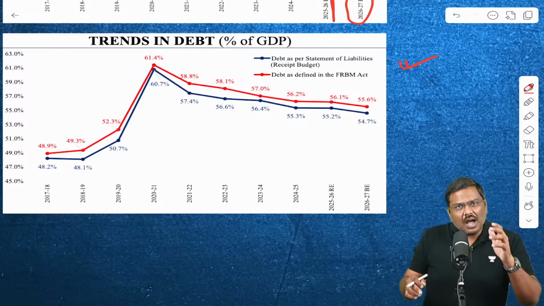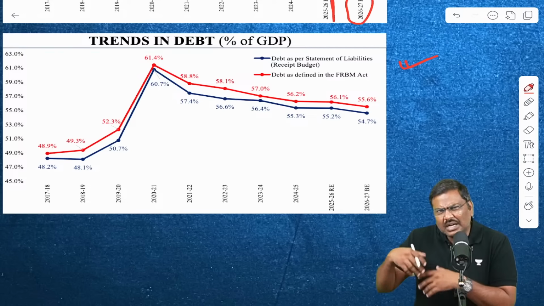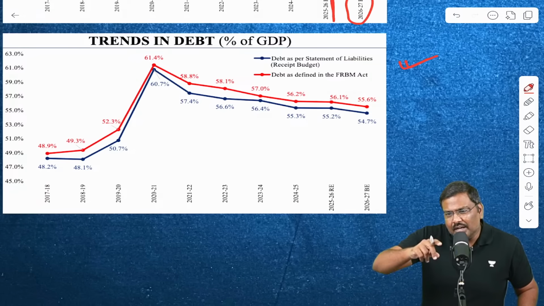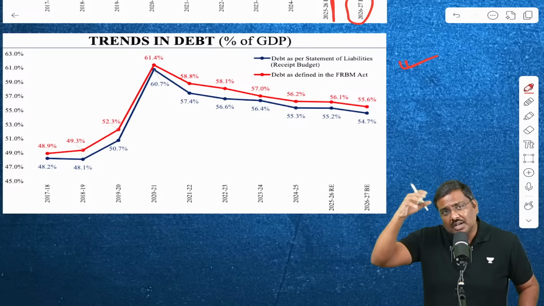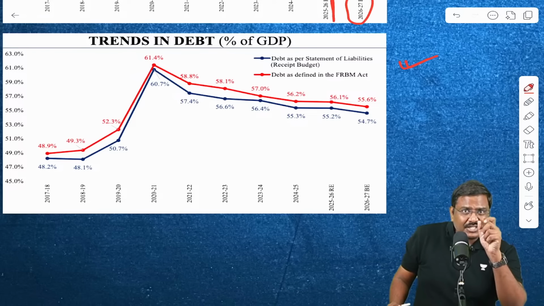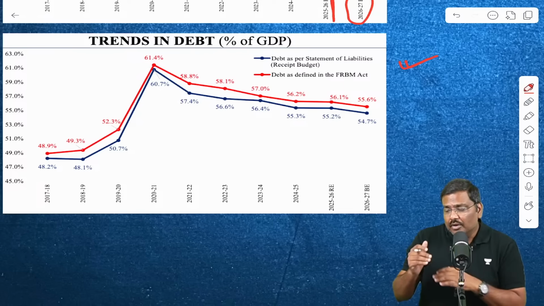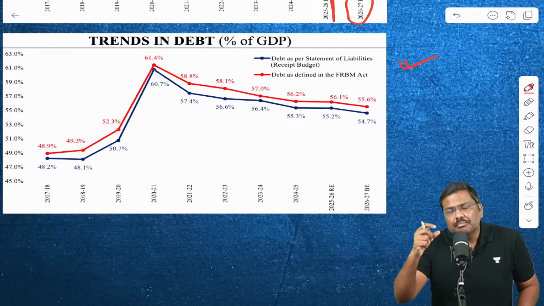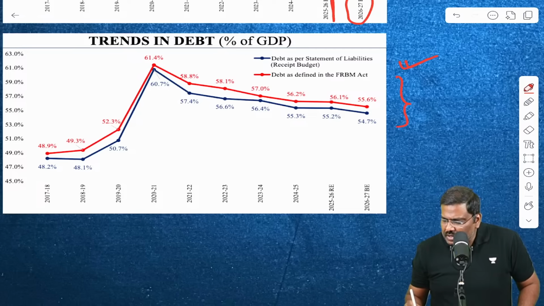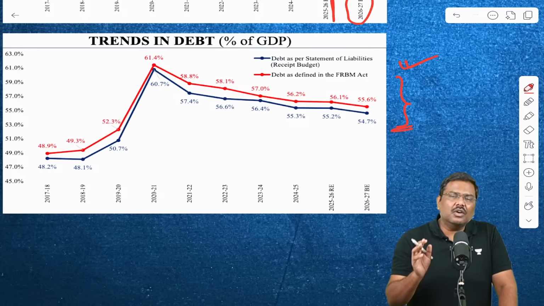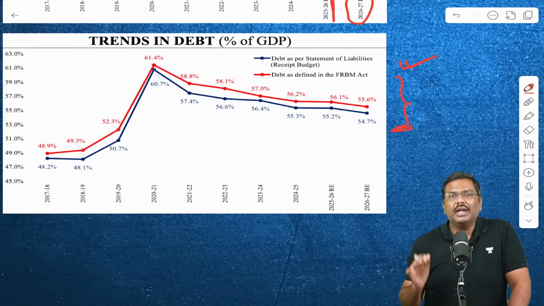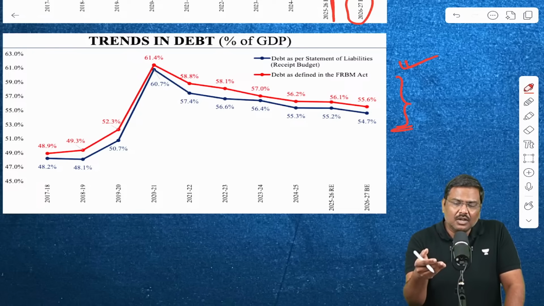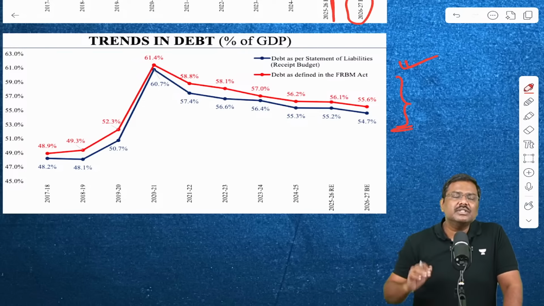But the central government in the last 2 to 3 years has been implementing multiple policies such as rationalization of subsidies, such as eliminating or controlling cross subsidization under certain schemes, such as just in time, which will basically moderate the amount of funds going to the states and at what time, etc. Because of these kinds of reforms, the overall debt, the public debt of the central government, has been brought down. Right? So this is a very good indicator. And that is where the central government debt is much lower now compared to what it was during the pandemic.